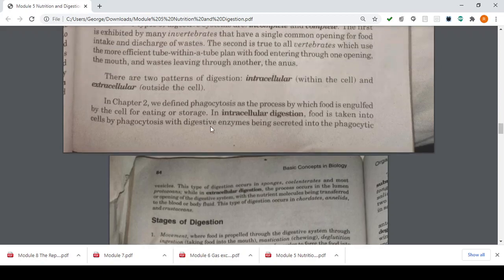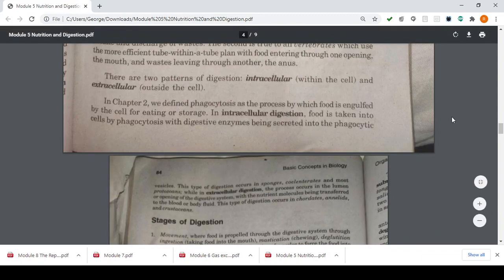They have intracellular digestion, kids: your sponges, your coelenterates, and your protozoans. These are small organisms that we cannot see without the help of your microscope.